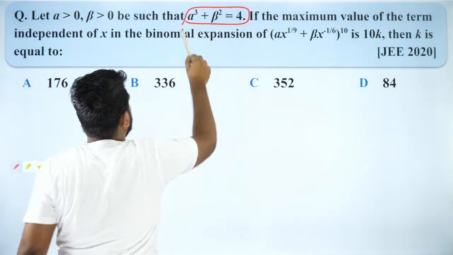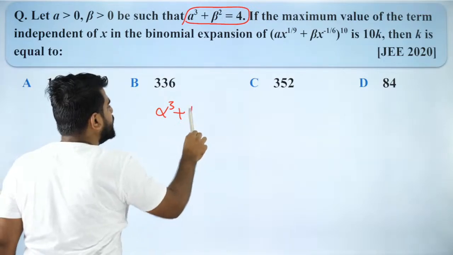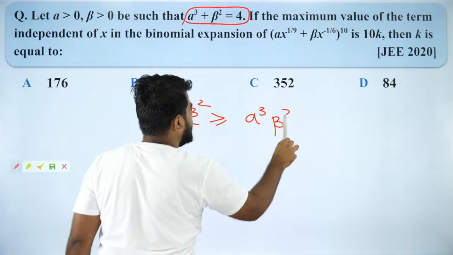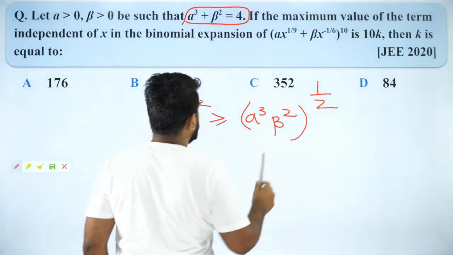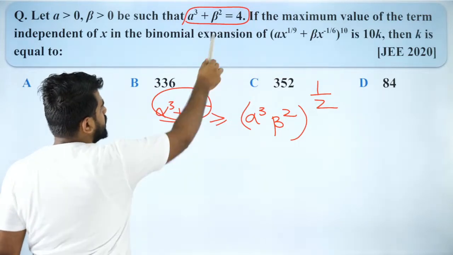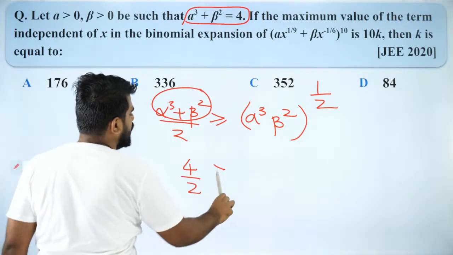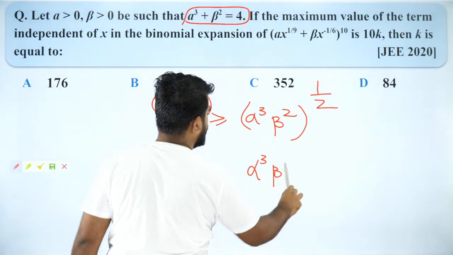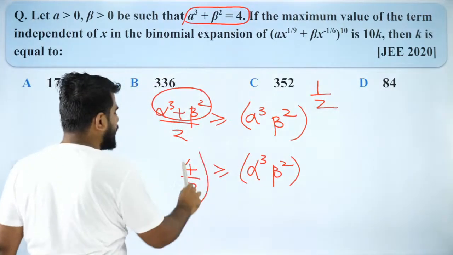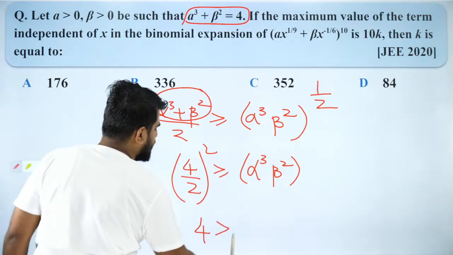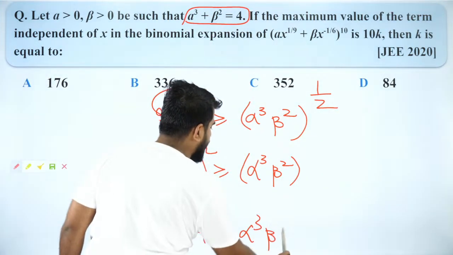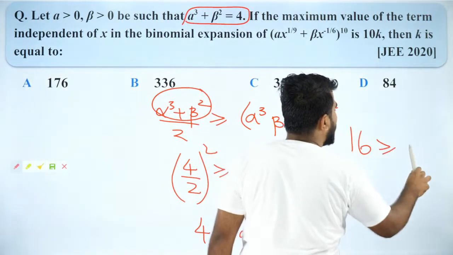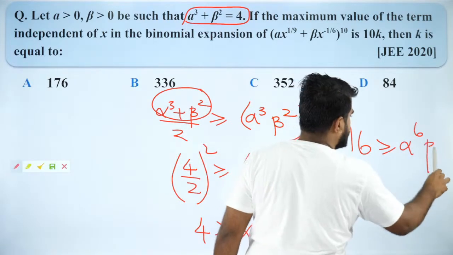What do we have here? Alpha cube plus beta square equal to 4. So I'll apply my AM greater than or equal to GM. GM will be what? (Alpha cube beta square) whole to the power 1 by 2. So this is nothing but 4. So I will write 4 here. So 4 by 2 is greater than or equal to (alpha cube beta square) whole power 1 by 2. So I will square on both sides. So I'll get 4 is greater than or equal to alpha cube beta square. Again I will square it. If I again square it, I will get 16 is the maximum value of alpha power 6 beta power 4.